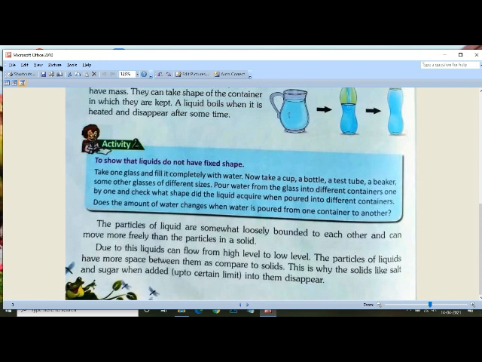The particles of liquids have more space between them compared to solids. That is why the particles of liquids have more space between them as compared to solids, as it is given that in solids there is very little space between particles, but in liquids there is more space between particles. That is why solids like salt and sugar, when added up to a certain limit, disappear in them. So whenever we add sugar or salt up to a certain limit, they disappear in them.